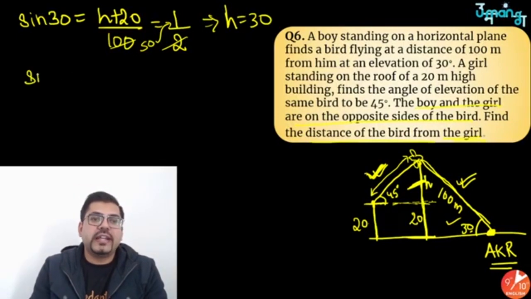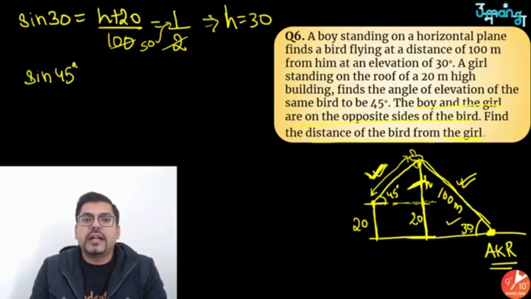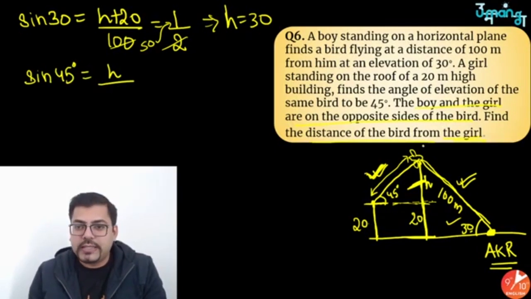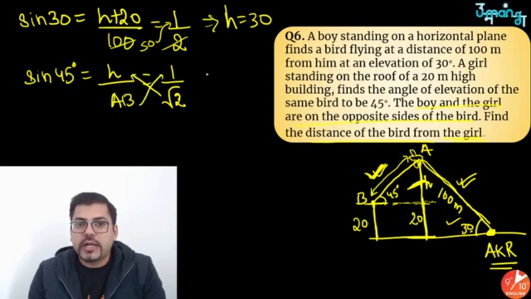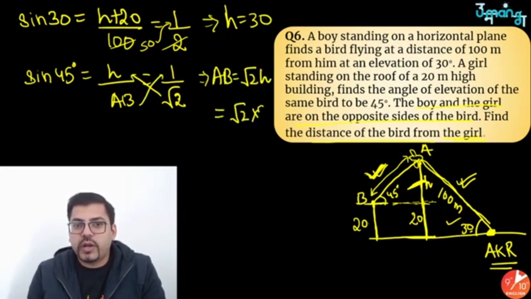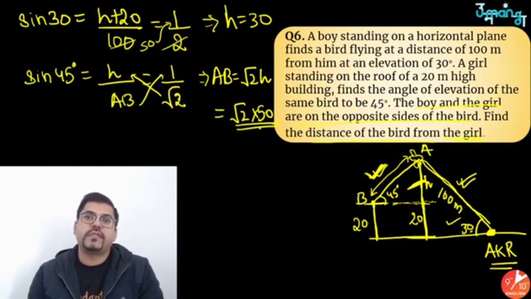So I will use sine 45 here, and that will give me perpendicular upon hypotenuse. Let's name it AB. So h upon AB. Sine 45, we all know, is 1 by root 2. So doing the cross multiplication, we get AB equals root 2 h. Now this is root 2 times h, which is already, we know, 50. So the answer is 50 root 2.